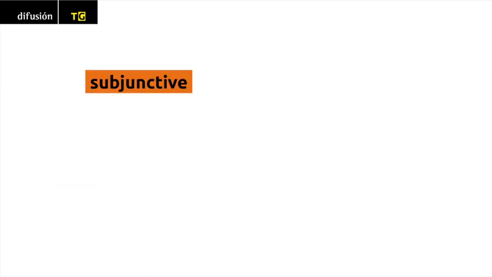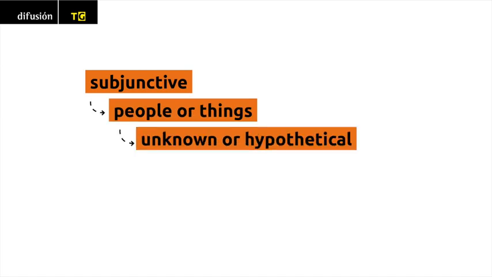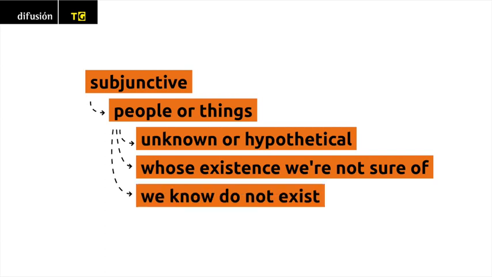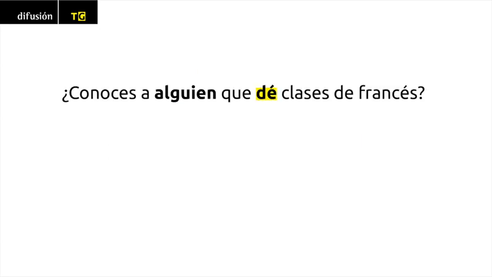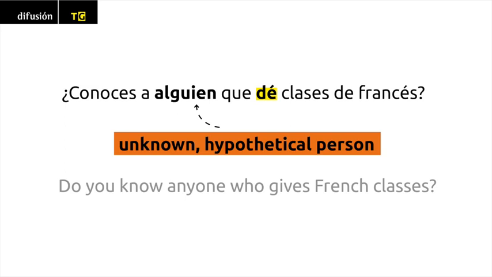We use the subjunctive, however, to refer to people or things that are unknown or hypothetical, or whose existence we're not sure of, or for people or things that we know do not exist. ¿Conoces a alguien que dé clases de francés? Do you know anyone who gives French classes? This refers to an unknown, hypothetical person.